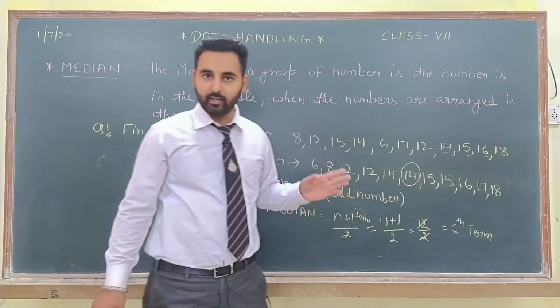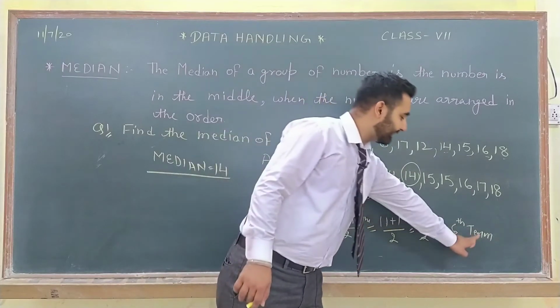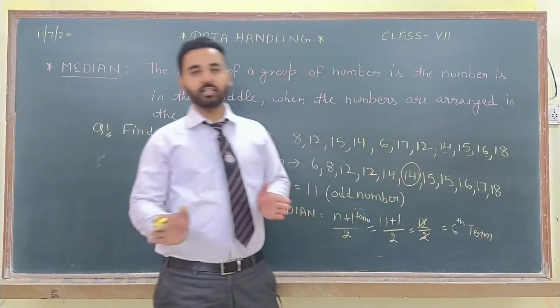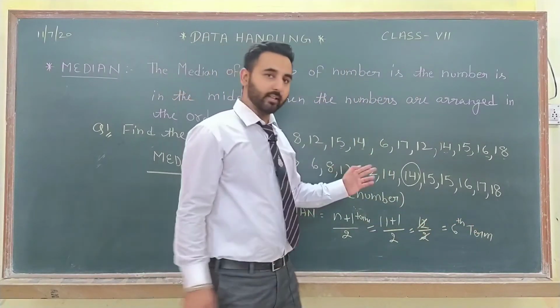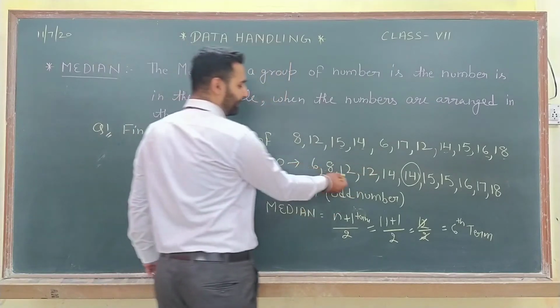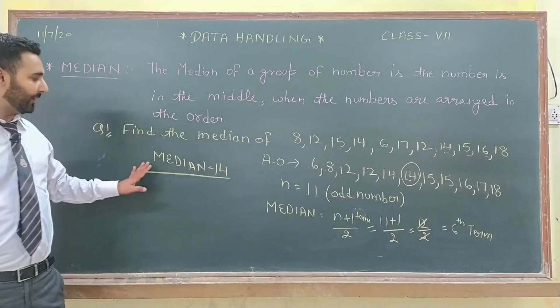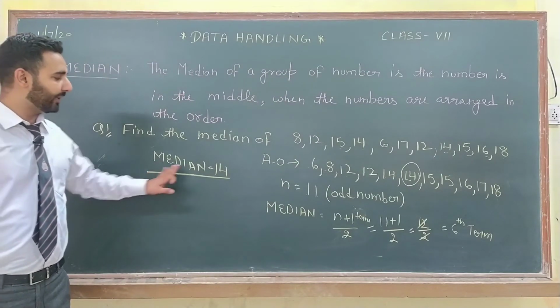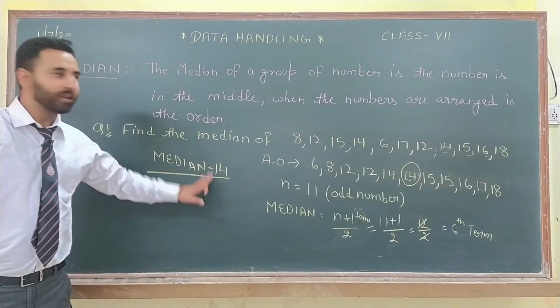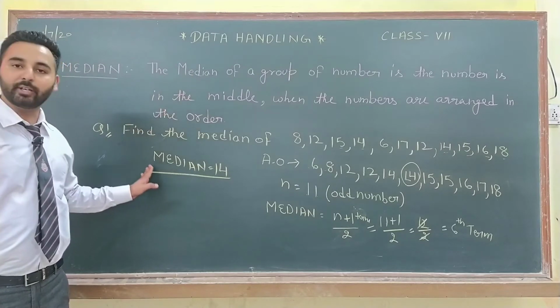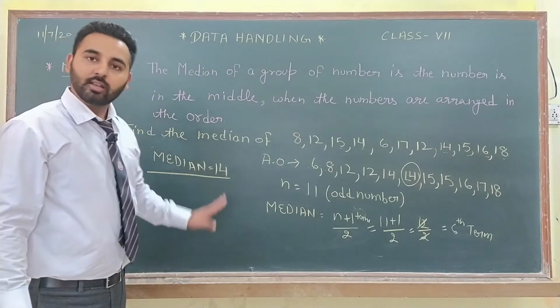6 is not my median. It means the 6th term, the number which is present at the 6th place. So count it: first, second, third, fourth, fifth, sixth. 14 is present at the place of the 6th term. So your median is 14. I hope the concept of median of odd numbers is clear to you now.